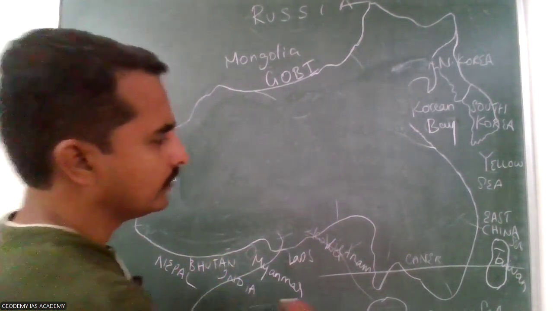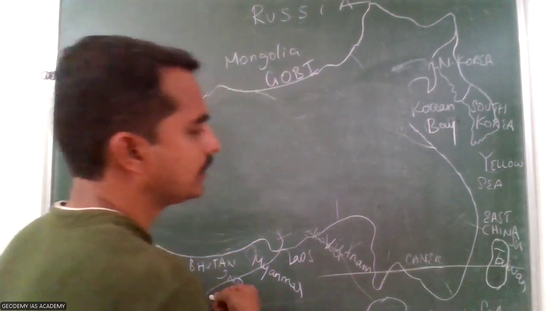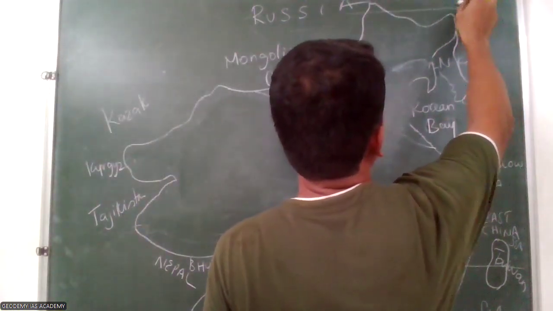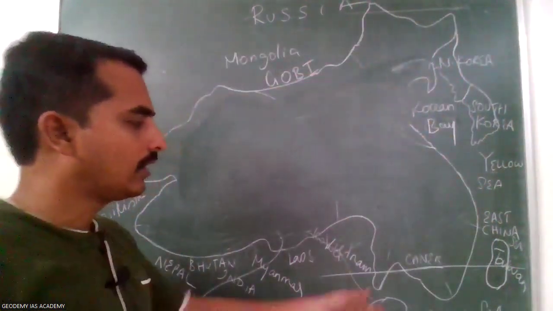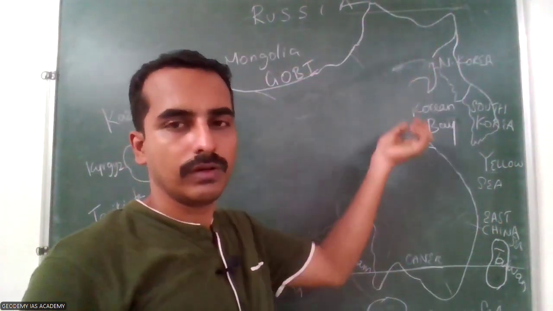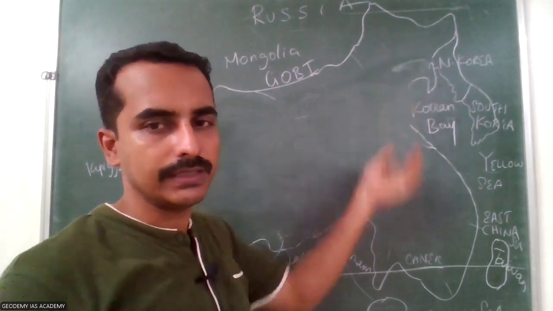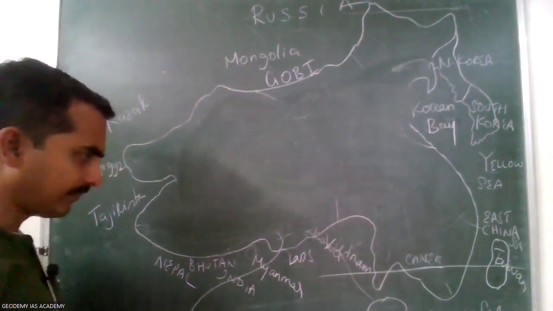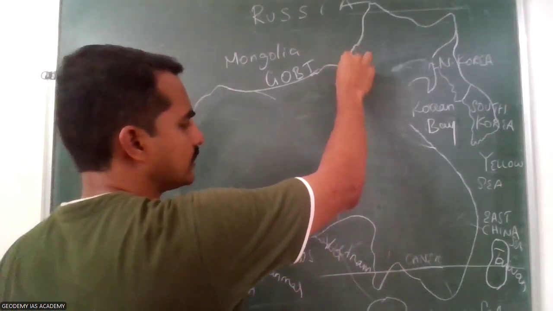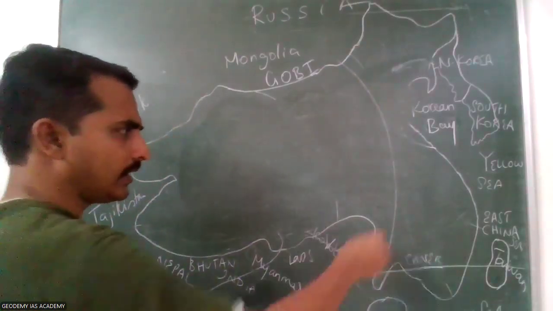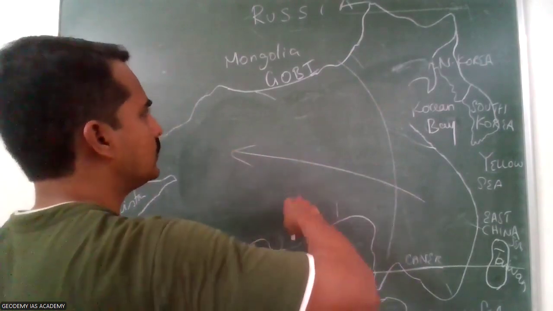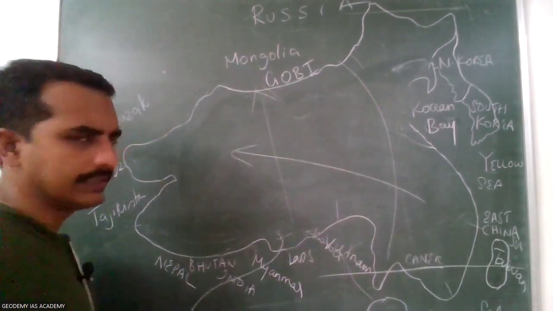So it extends from the tropical region to the cool temperate region, almost up to 50 degrees. So tropical, subtropical, warm temperate and cool temperate regions are located here. So it has a variety of climatic regions. The eastern part gets heavy rainfall in China, and as we move from east to west, the rainfall decreases, and also towards the north, the rainfall decreases.